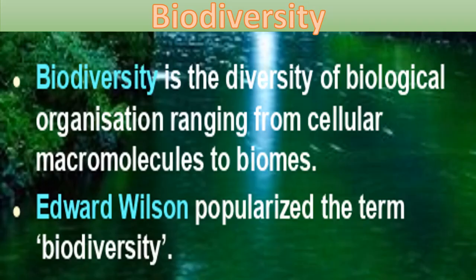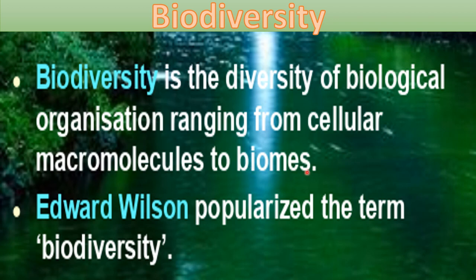First of all, we need to understand what biodiversity is. Biodiversity includes different types of organisms around us, right? All the flora and fauna around you make biodiversity. But as biologists, we say that biodiversity is the diversity of biological organization ranging from cellular macromolecules to biomes. So in broad terms, we also include the cellular macromolecules. At this level also, biodiversity is found, right? So diversity in macromolecules also comes under biodiversity, up to the biome level.